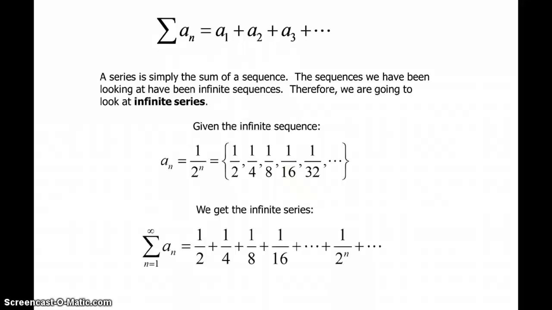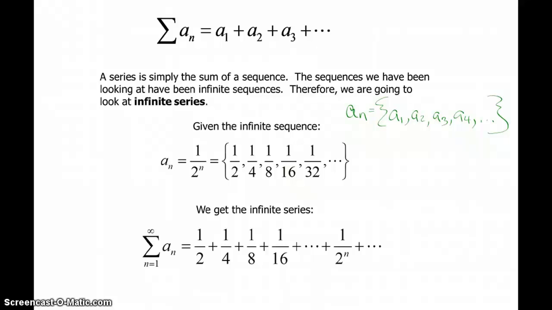Let's see what a series looks like. Remember, our sequence is made up of elements or terms. And they're generated starting with n equal 1, unless we're told different. And a sequence is nothing but just a set of numbers. If it's infinite, it has the comma dot dot dot at the end.